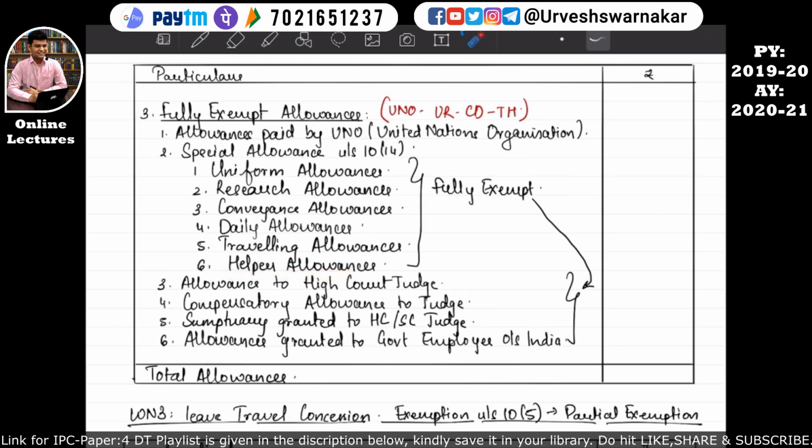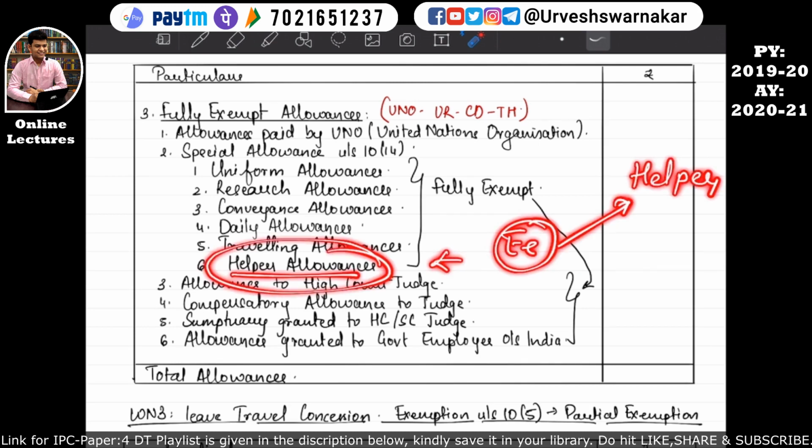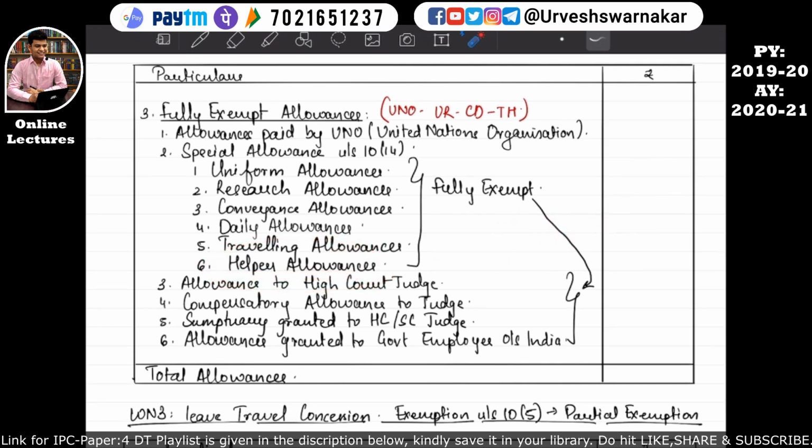And similarly, helper allowances. If an assessee is working in a company where he requires a helper to assist him in the work, and a helper allowance is received by the assessee, then whatever allowance has been received as helper allowance will be fully exempt, because the company does not want to keep that helper on the payroll of the company. Payroll of the company means they don't want to hire such a helper. So that's why they are paying such helper allowance to the employee only, and the employee is paying to such helper. So that's why this helper allowance received by the employee will be fully exempt. I hope this is quite clear.